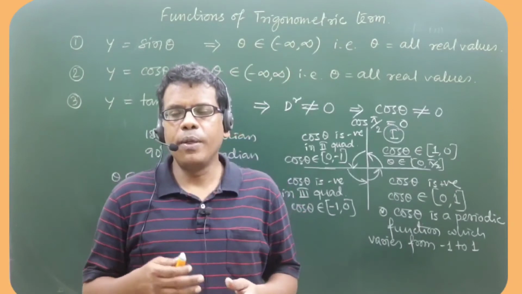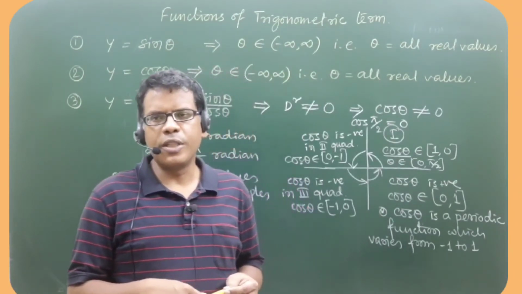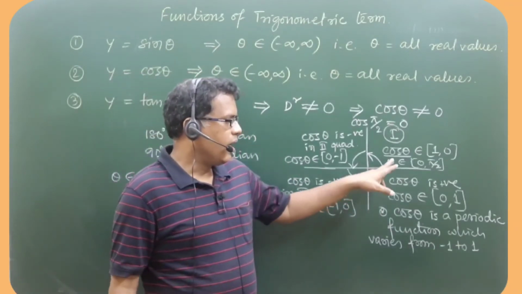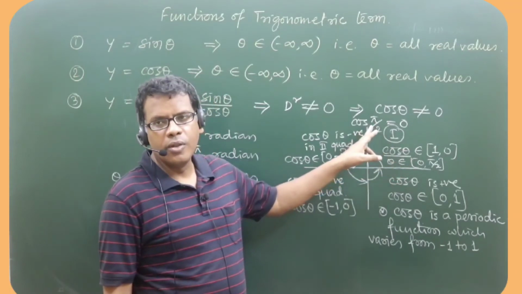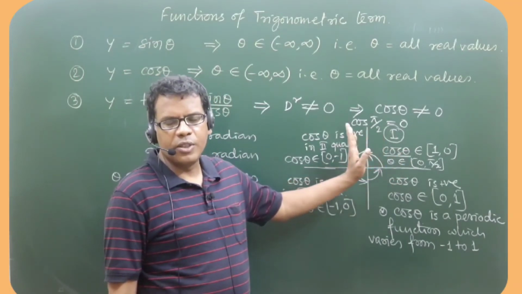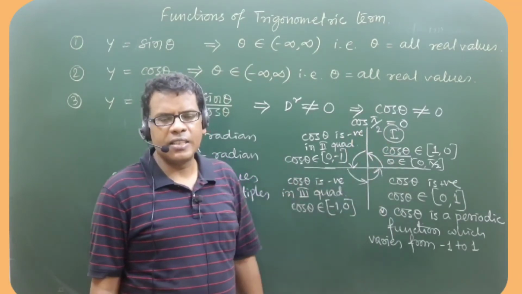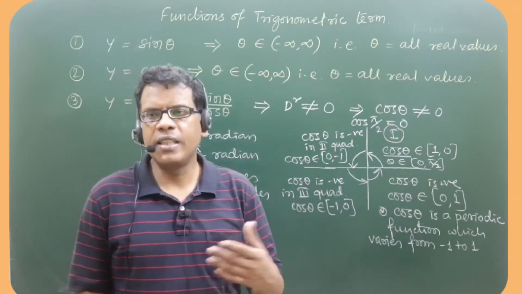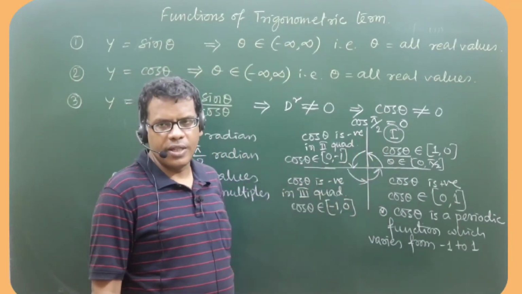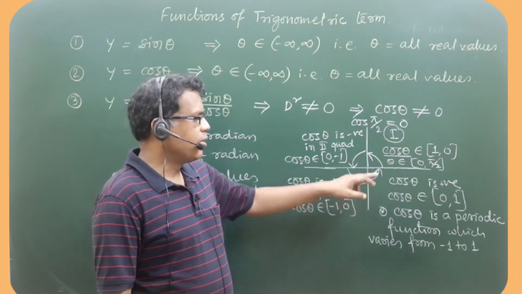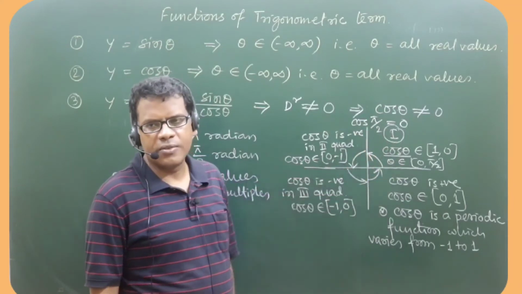But the behavior of sin theta and cos theta is opposite in any particular quadrant. In first quadrant, cos theta decreases from +1 to 0 with the increase of theta from 0 to 90, whereas sin theta is opposite in nature. Sin theta is an increasing function in first quadrant, changing from 0 to 1, whereas cos theta changes from 1 to 0.